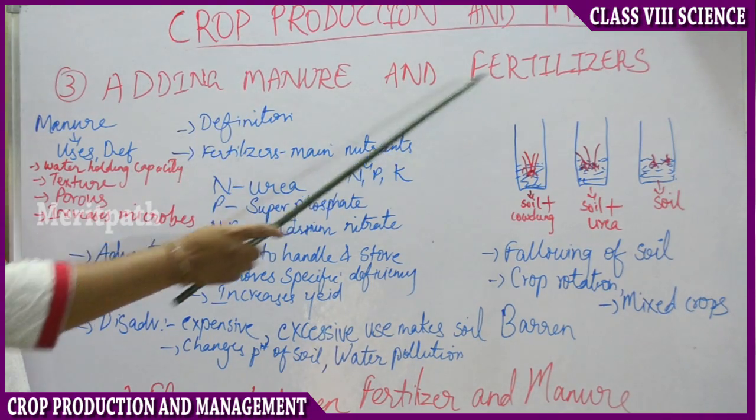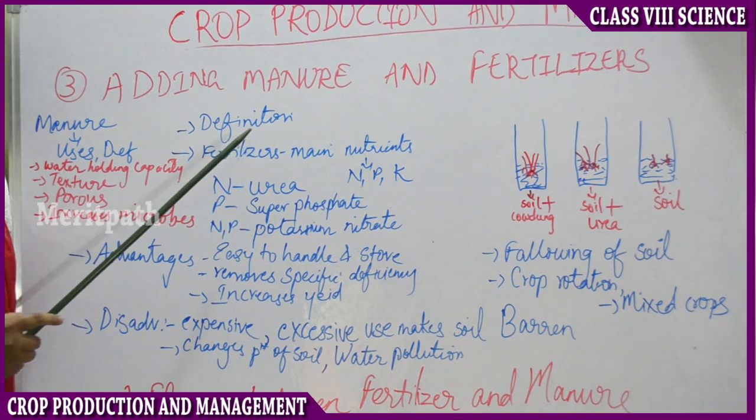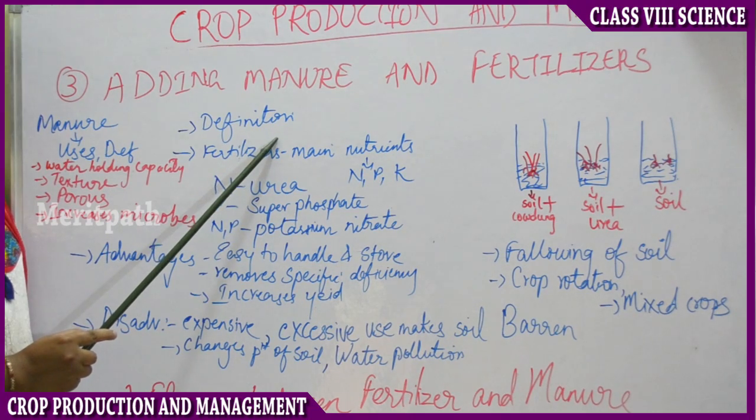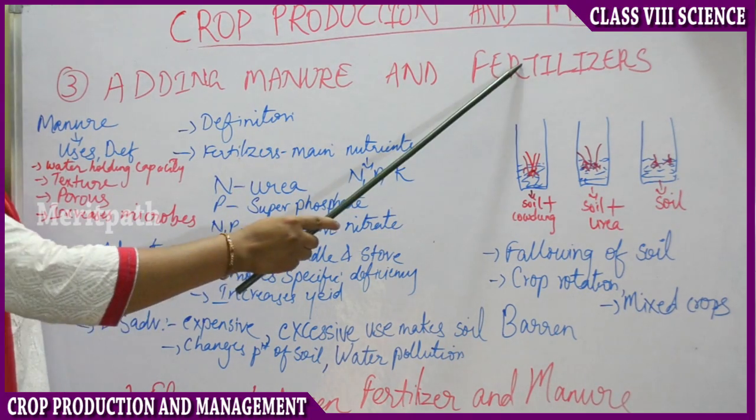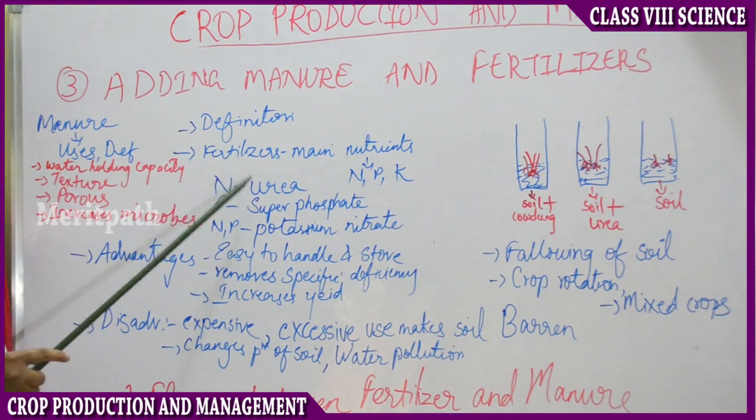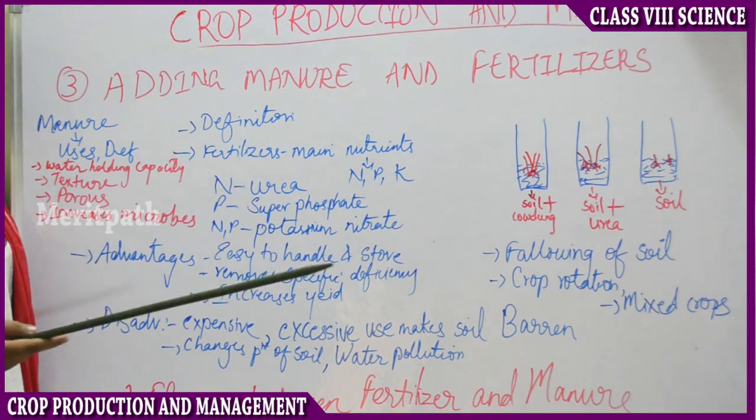Manure and fertilizer together: the definition is substances which are added to the plants to increase the nutrient content of the plant is called manure and a fertilizer. So coming to only fertilizer. So what is fertilizer? Fertilizer is nothing but an inorganic salt.